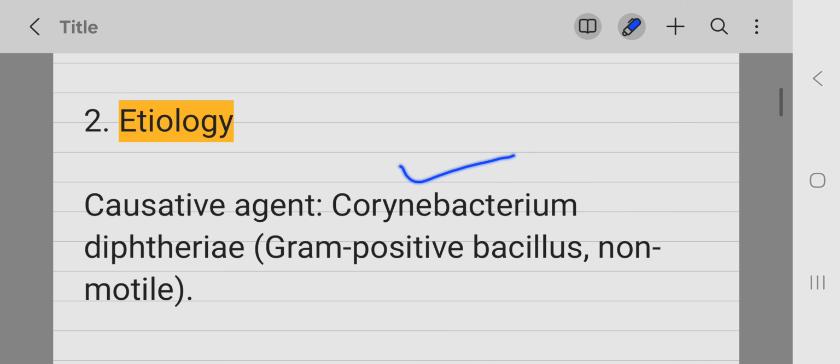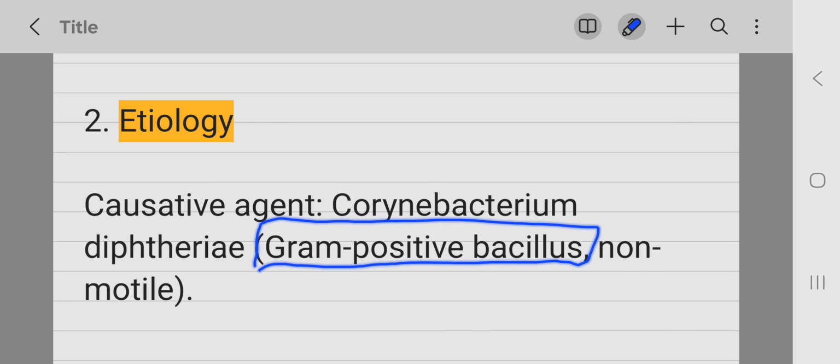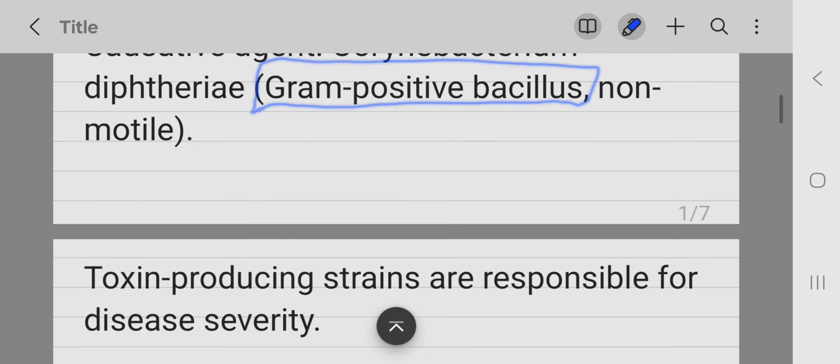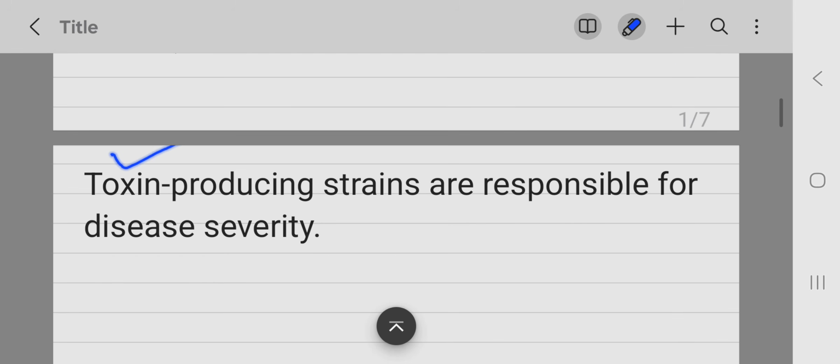Etiology. The causative agent is Corynebacterium diphtheriae. It is a gram-positive bacillus and it is non-motile. It produces a toxin.